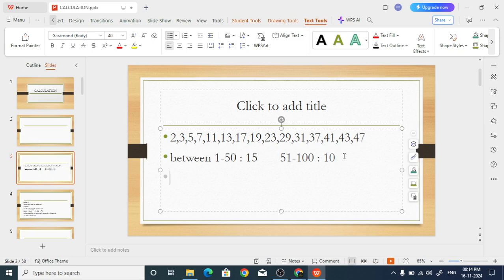What are the prime numbers? Is 51 a prime number? No. What about 53? Yes. Then 59. Yes. 57 is not a prime number, because 19 times 3 is 57. So that cannot be a prime number. What about 61?